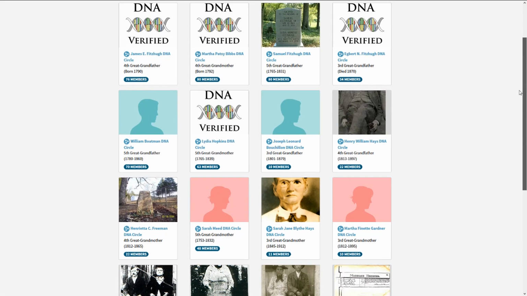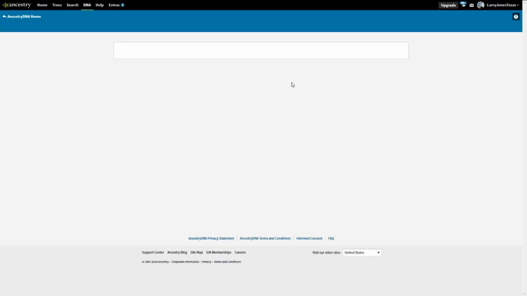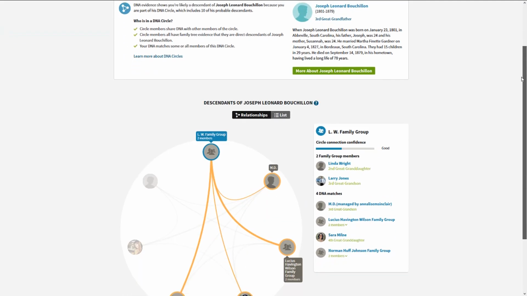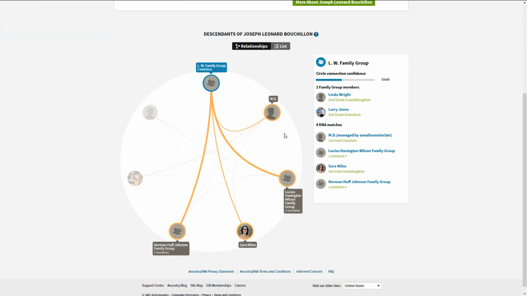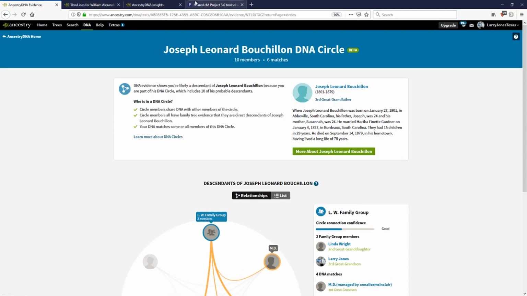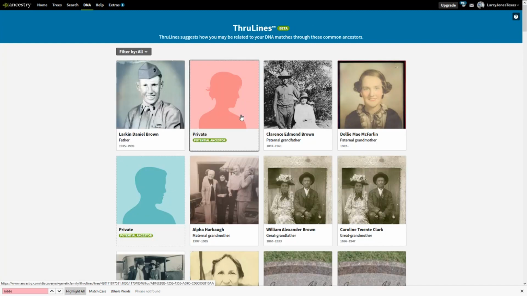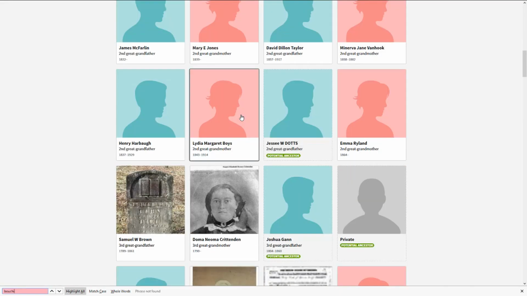I mean, there are some lines that I'm researching, in particular the Gardner line and the Bouchon line. I've got 10 matches here. Okay, so this isn't just maybe. This is a solid DNA match on a line, and there are 2 other people that have matched into this line, and I know other people on my list that will match into this line. But I come over here into ThruLines, and there is no Bouchon. It's not even there to use.